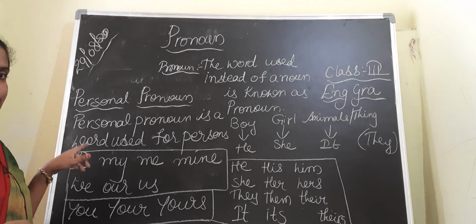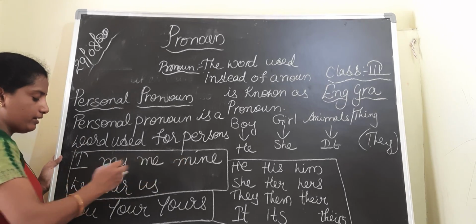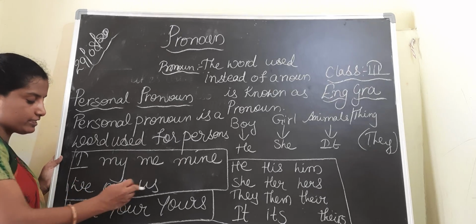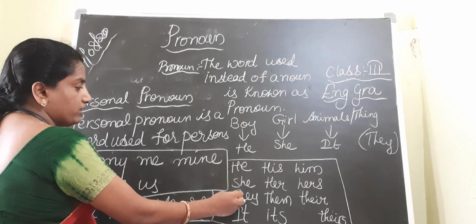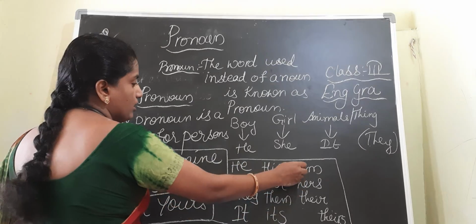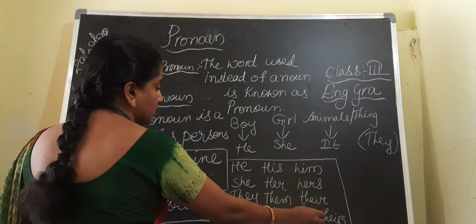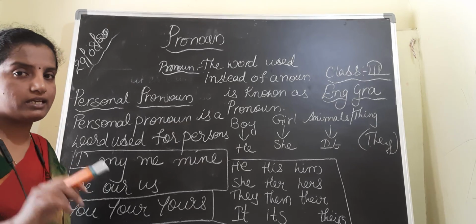A few examples if you see: I, my, me, mine, we, our, us, you, your, yours, he, she, they, it, his, her, them, its, him, hers, theirs, their. This is all about the personal pronoun.